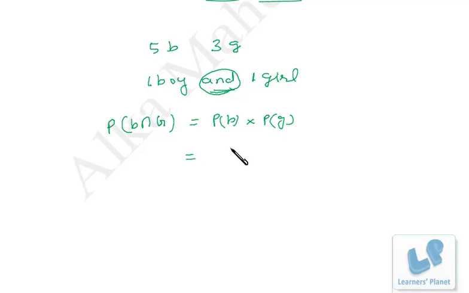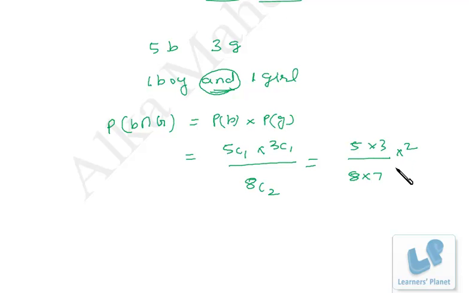Now what's the probability? In all, we have to choose two persons from 5 plus 3, 8. So that's 8C2. Out of 8, we have to choose two persons, and one should be a boy, that is 5C1, and the other should be a girl, that is 3C1, right? So it's 5 into 3 by 8 into 7 by 2. So that's 15 by 28, right?